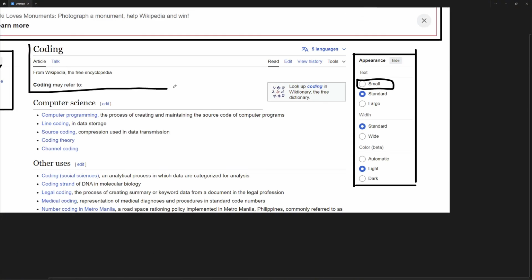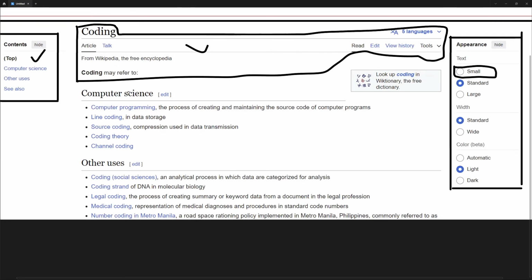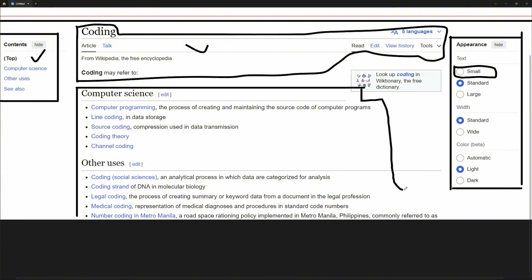So now let me just highlight that right here, just like that. So this is basically our header, and finally we are going to create a component for our main content. So this is basically our huge component which will allow us to render all of that content right here inside this Wikipedia.